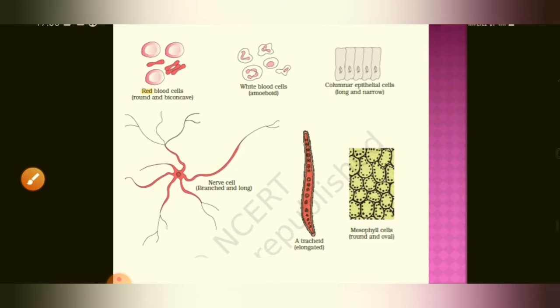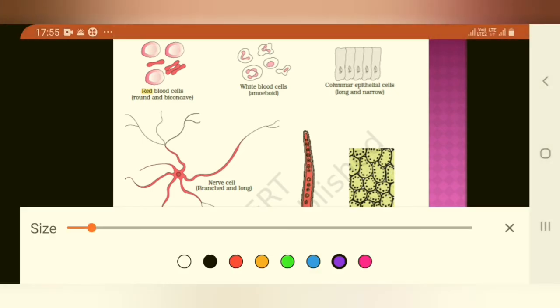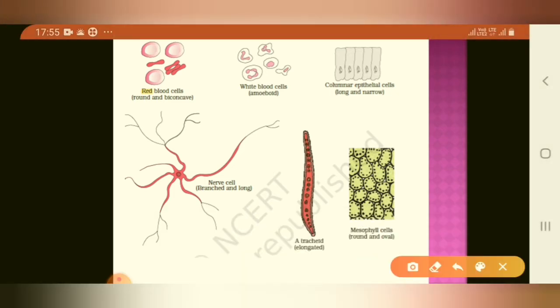So there are different cells. This is a red blood cell, RBC, and white blood cell, which are responsible for attacking bacteria. This is a nerve cell, which is present in our brain, trachea, mesophyll cell, columnar epithelial cell.